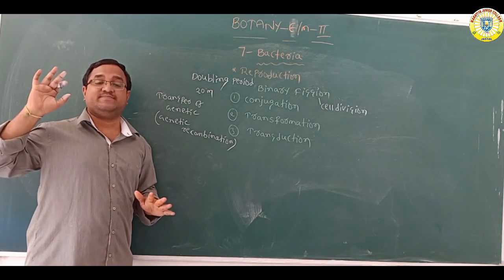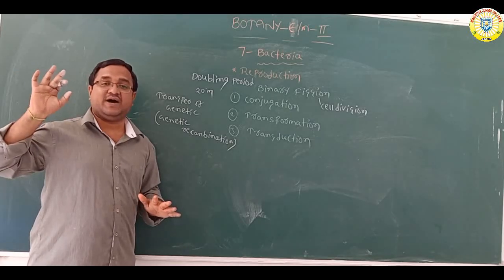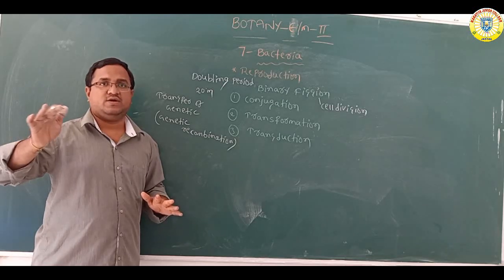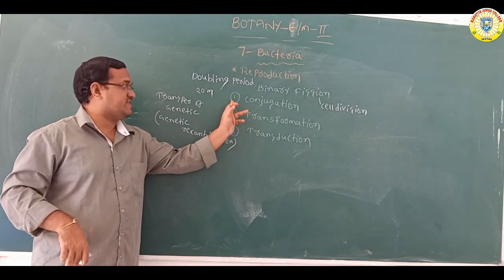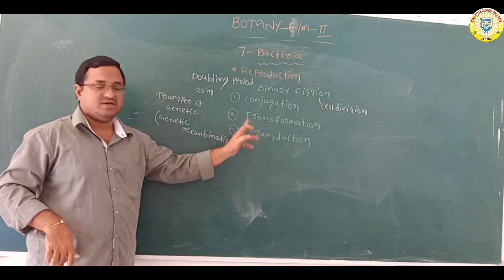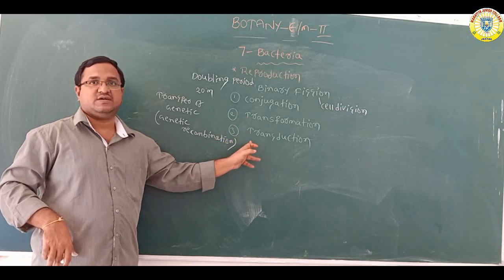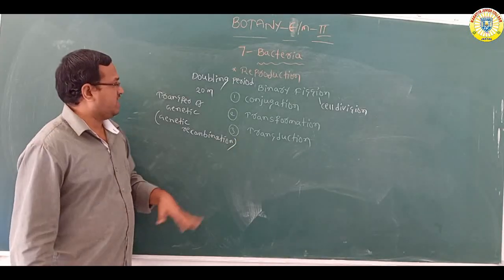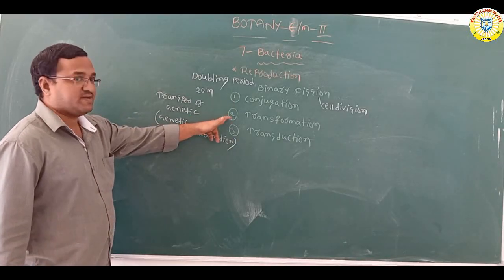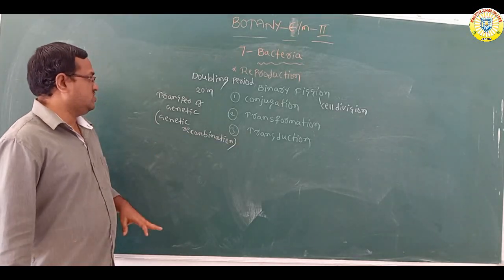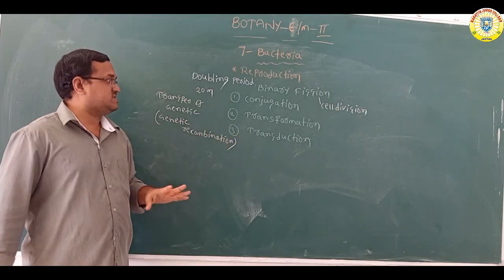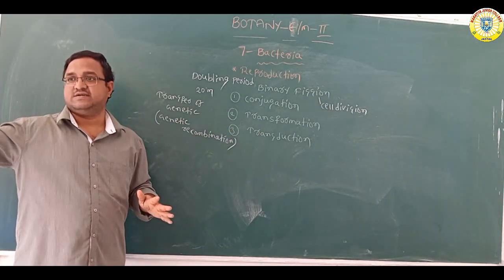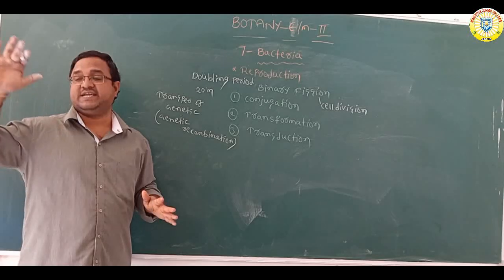The transfer of genetic material, which is very important for sexual reproduction, is carried out by three methods. One is conjugation, second is transformation, third is transduction. With the help of these three processes, genetic material is transferred from one bacterium to another.